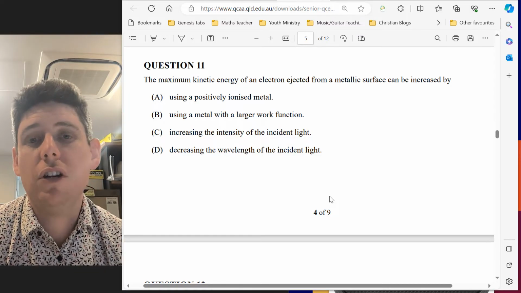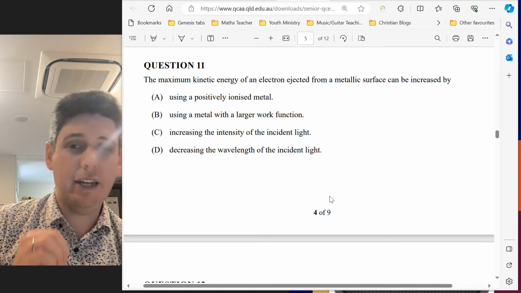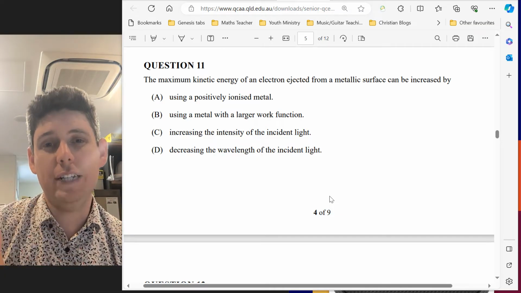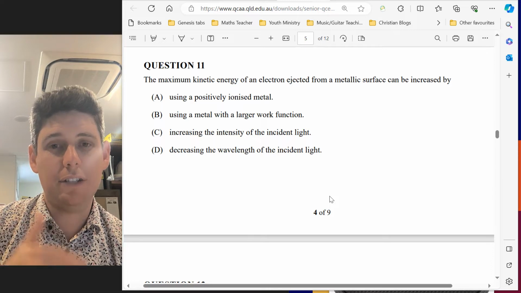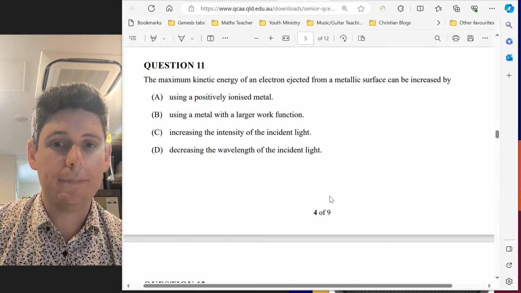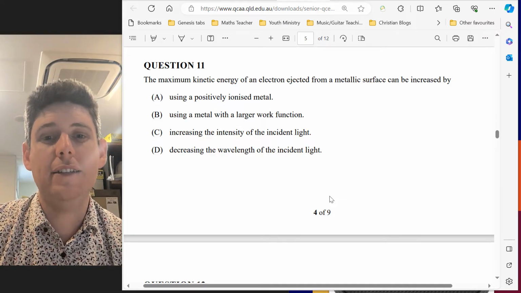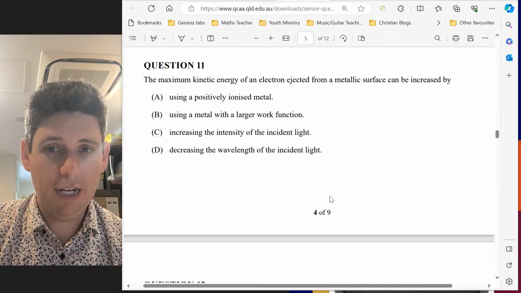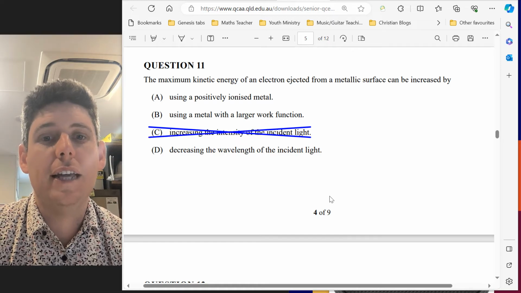When you look at threshold frequency, the fascinating thing in quantum is that as you increase the intensity, it doesn't necessarily eject an electron. So increasing the intensity is not going to increase the kinetic energy.